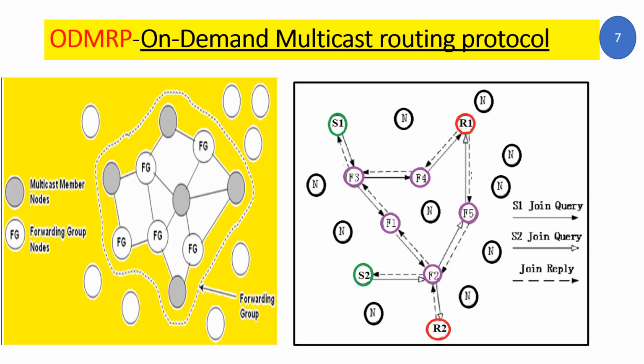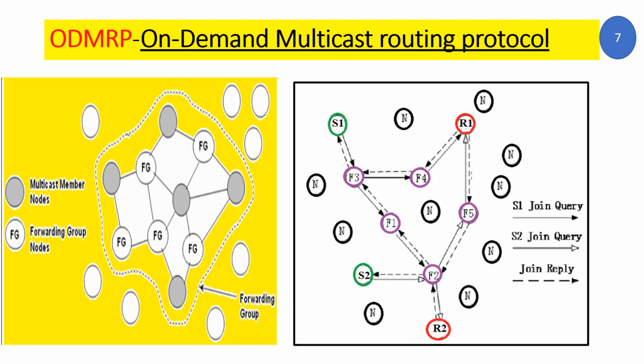Let us see what happens in the on-demand multicast mesh-based routing protocol. The general structure looks like the first diagram represented in yellow color. You have multicast member nodes represented in gray color. They can be either sender nodes or receiver nodes. And then we have a category of nodes called FG nodes, the forward group nodes, whose responsibility is transmitting data packets between the sender node and the receiver node. At the same time, the intermediate FG nodes, the forwarding nodes, can discover paths between the sender and the receiver and communicate them back to the sender node.